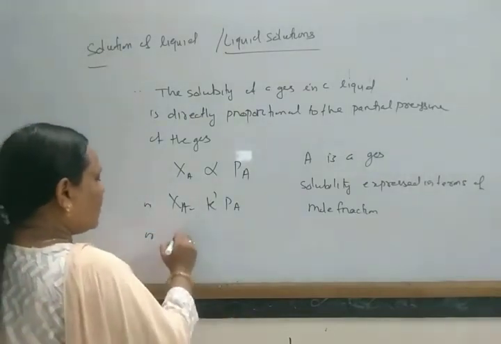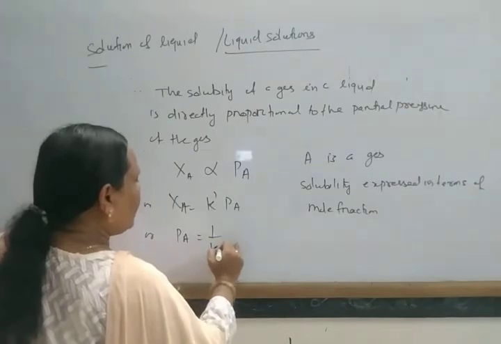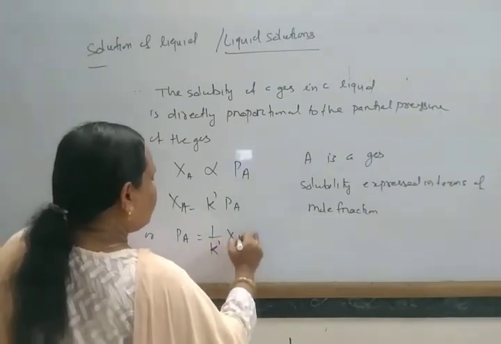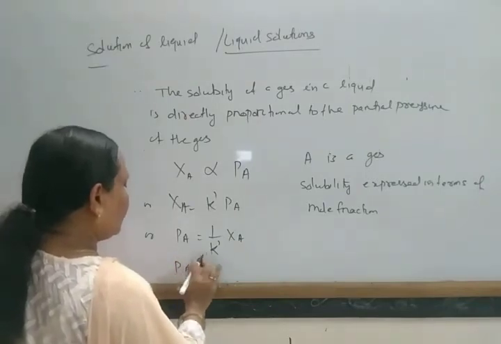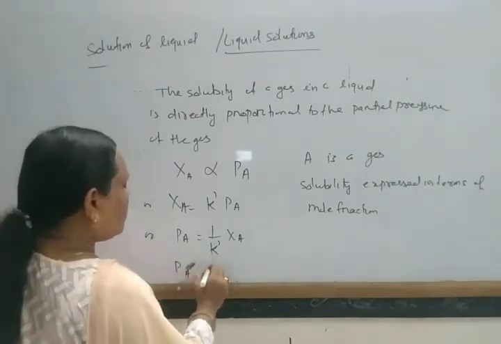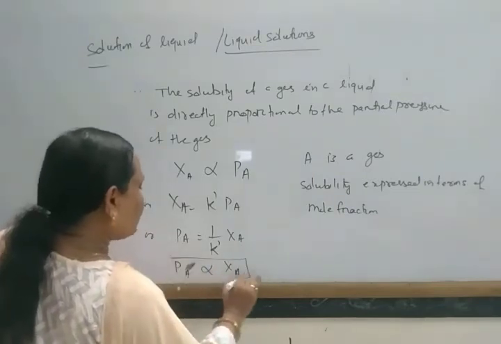Or we can write PA equals 1 by K dash into XA, so PA is proportional to XA.